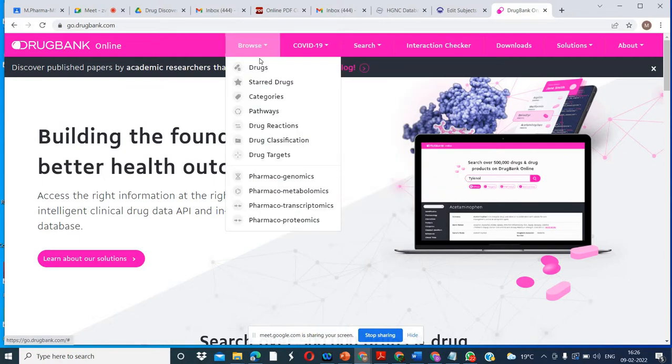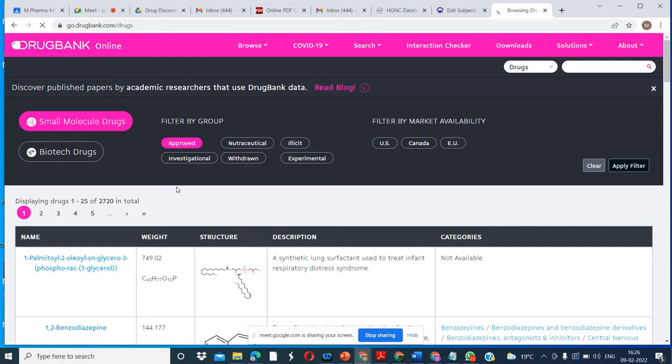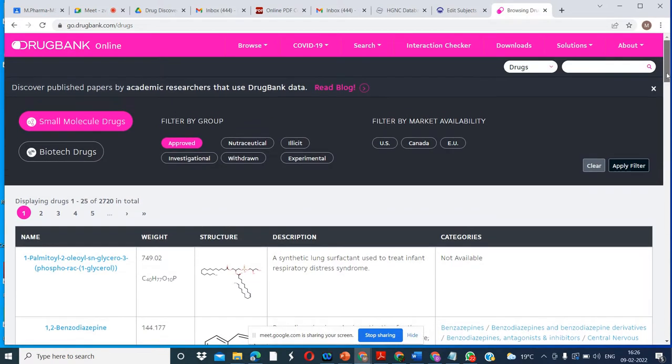First we'll see the browse option. Which one do we have to click? Do you want to search in drug? We want to search in the drug database. So here this is visible to you. All of you are seeing this? Yes, ma'am. Okay. Small molecule drug.